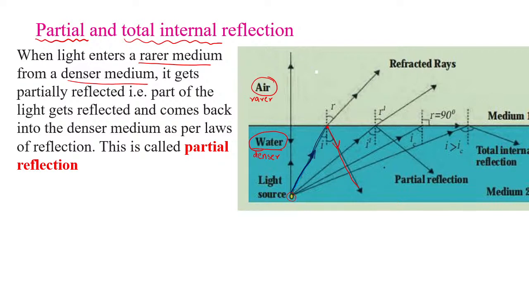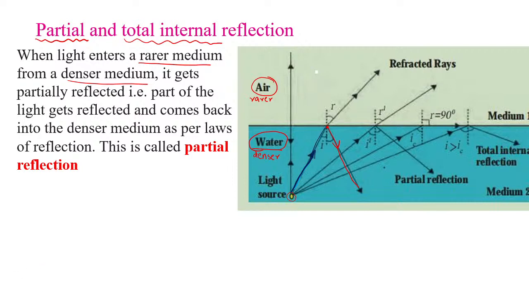So this is called a partial reflection. Refraction also takes place over here and reflection also takes place over here. Some of the rays get reflected back. They turn back into the denser medium as per the law of reflection. Got it? This is called partial reflection.